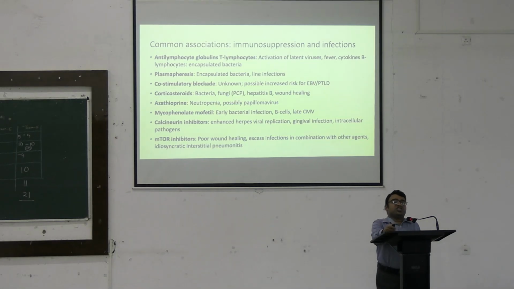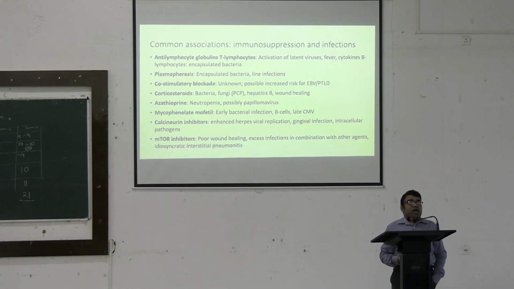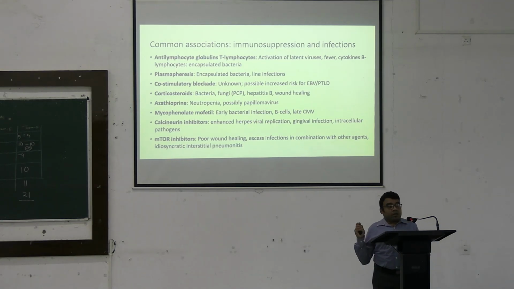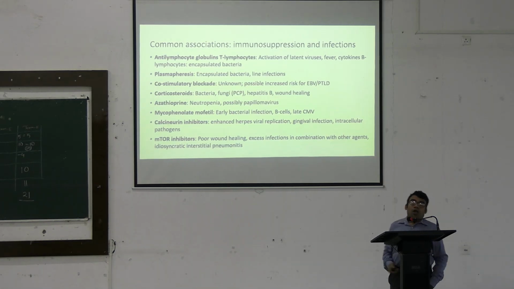Now, if we go through the various drugs which are used in the whole procedure of transplantation, you can find many drugs are used. And each of these drugs will have a separate effect on the body itself. For example, anti-lymphocyte antiglobulins may activate the latent virus like herpes virus or varicella. Plasmapheresis may lead to infections with bacteria which do have capsules. Corticosteroids, again, they may cause bacterial and fungal infections. So if we look at this whole chart, we can find almost all of the drugs will have some effect directly or indirectly leading to more propensity for infections.